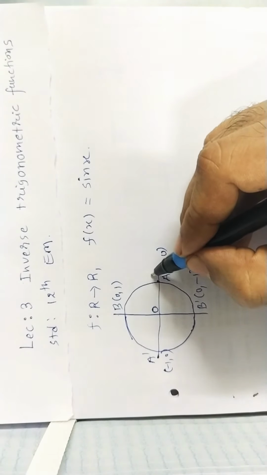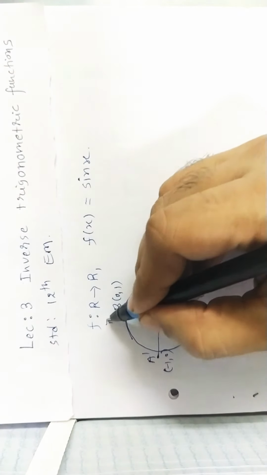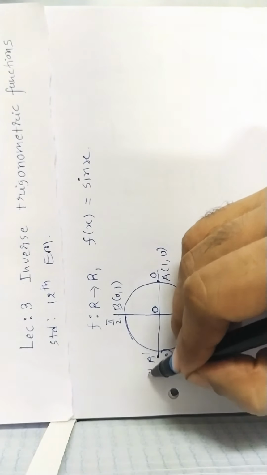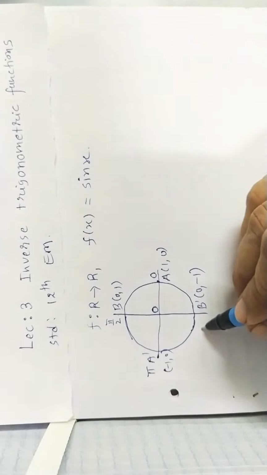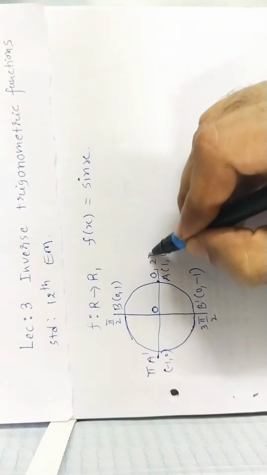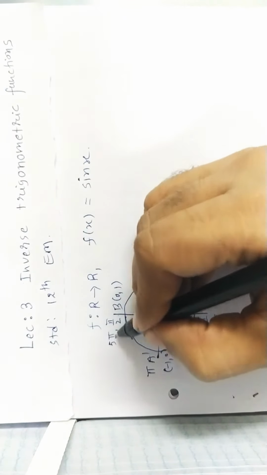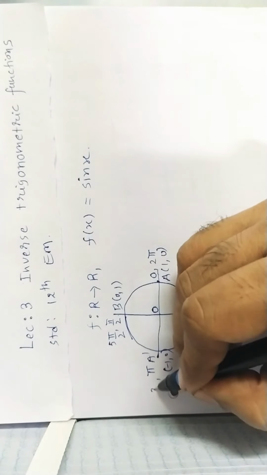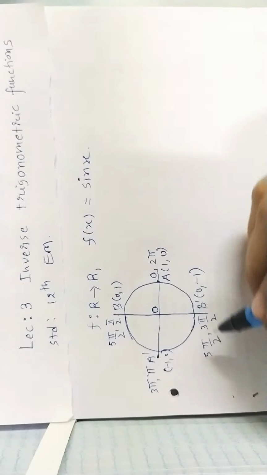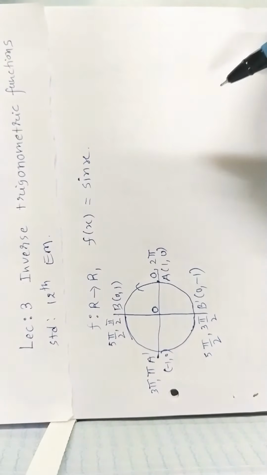Suppose x or theta is equal to 0, A is corresponding with 0, B is corresponding with real number π/2, A' is corresponding with π, B' is corresponding with real number 3π/2, again A is corresponding with real number 2π, B is corresponding with real number 5π/2, A' is corresponding with 3π. This is anti-clockwise rotation. So all values are positive.